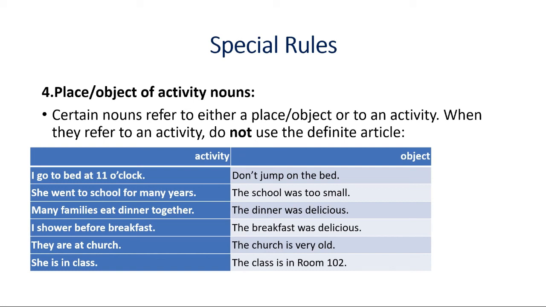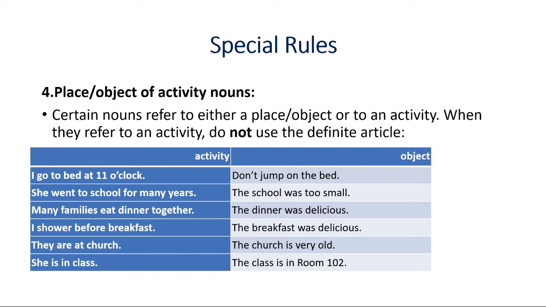Then, "she went to school for many years," and this is an activity. It indicates her study system. And "the school was too small": here it is the school, the building of the school. "Many families eat dinner together" means a particular eating, so there is no article before dinner.